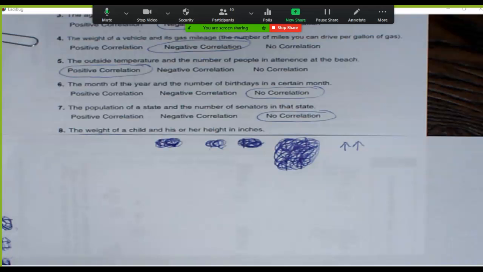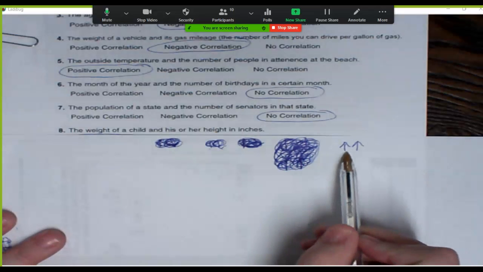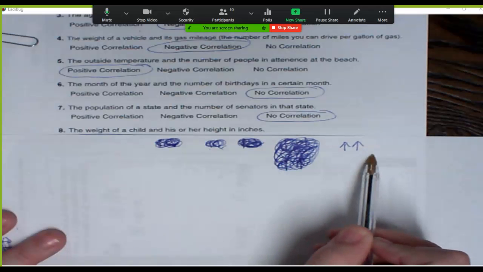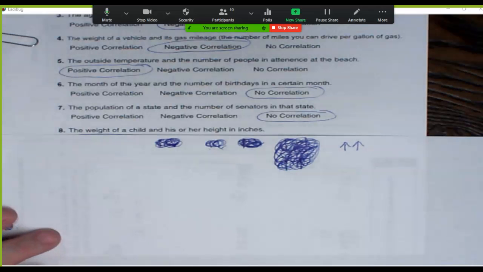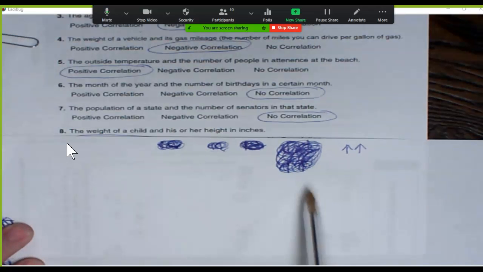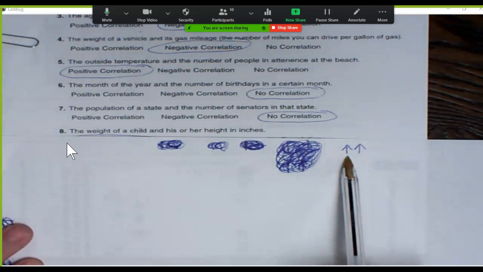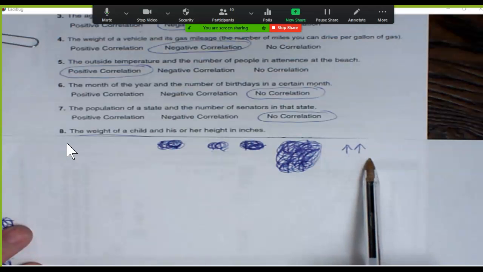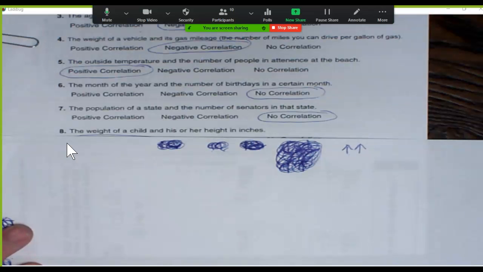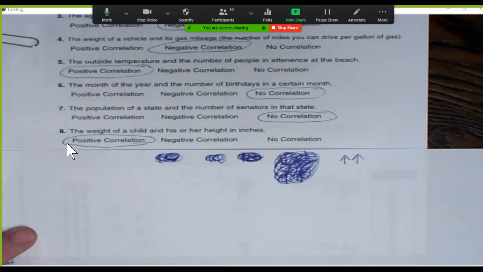They're going to be taller, right? Are they also going to weigh more? Yeah. So I said in general, what happens? They grow. So it is a positive correlation. Isn't it association too? All right, so we said that typically as your height increases, the weight also increases. You get bigger. So there is a positive correlation.